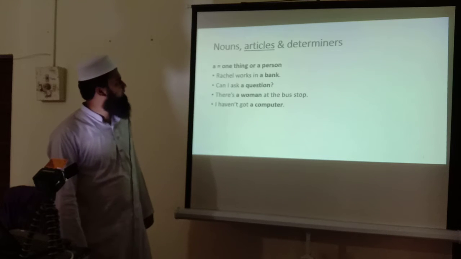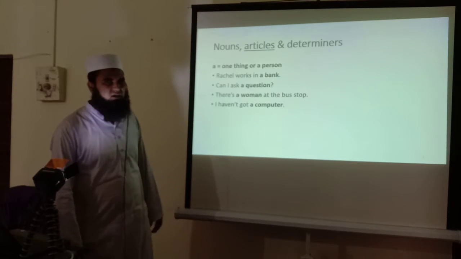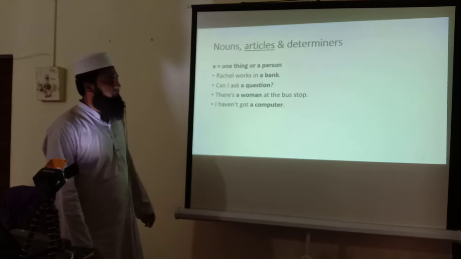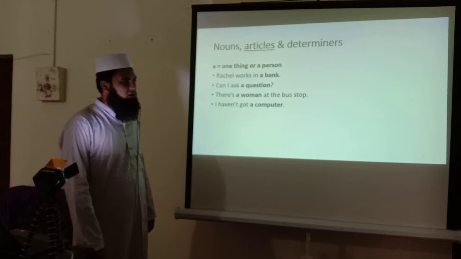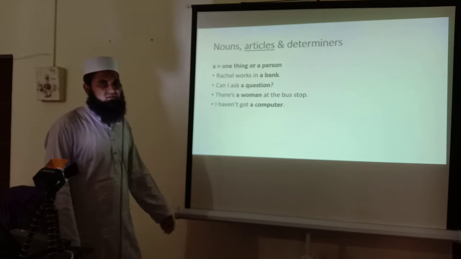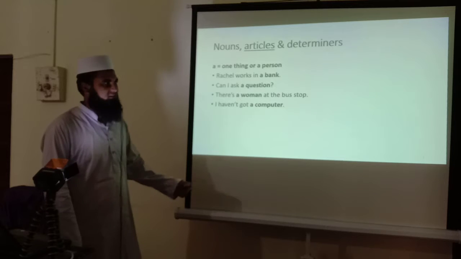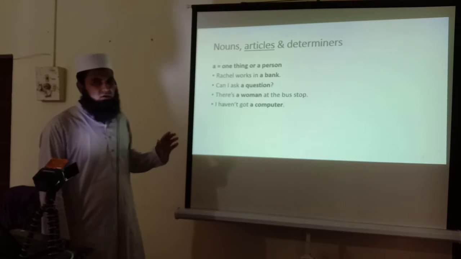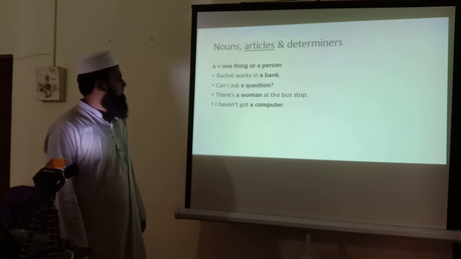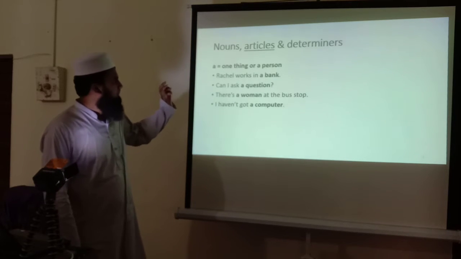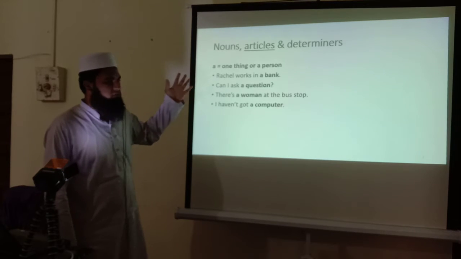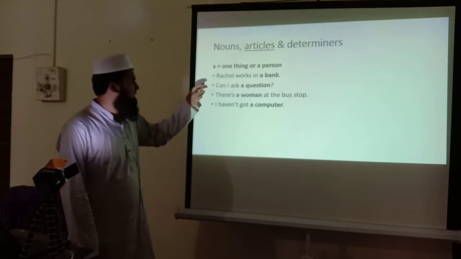We can also define a noun as a representation of one thing or a person. A thing can be the name of a city, like Lahore, or a laptop. These are all examples of different nouns, but here we are using the article a. We will talk about the use of a, like